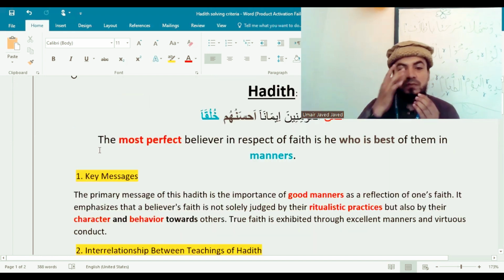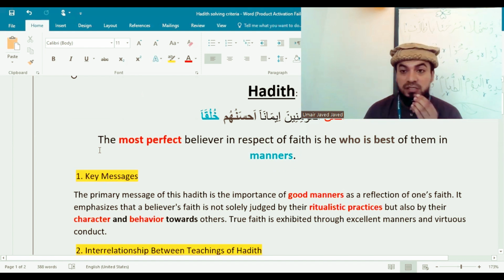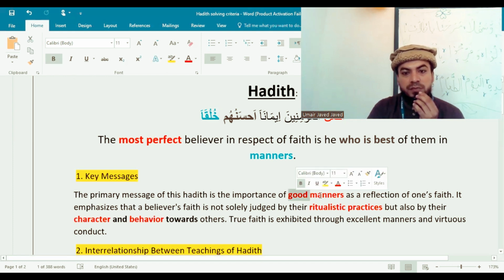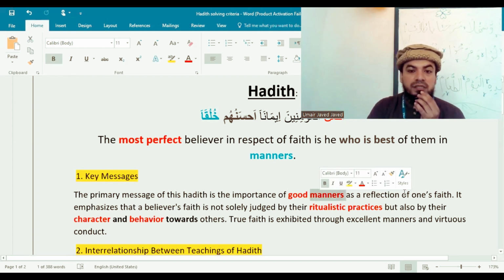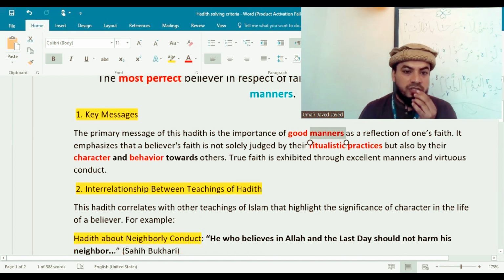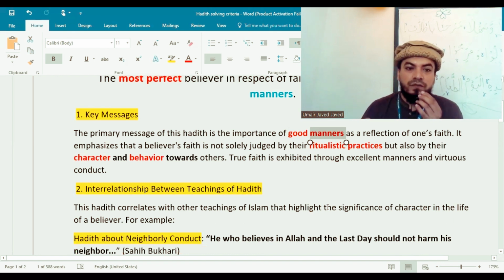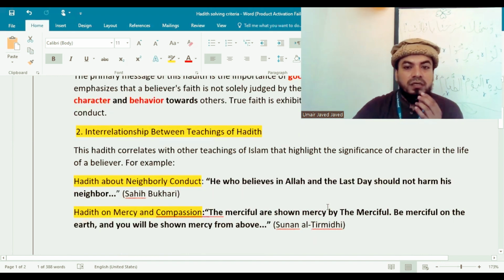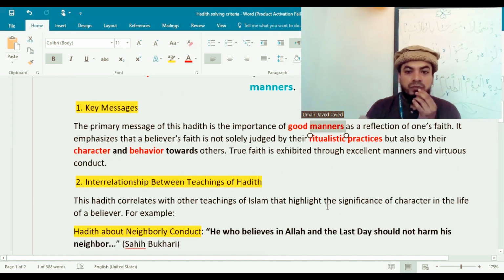Moving forward, according to the SLO, the next point is key messages: you need to understand the core messages and the main theme of the hadith. In this hadith, the last Prophet sallallahu alaihi wasallam discusses good manners and the judgment of faith by character and behavior. The next point is the interrelationship between the teachings of ahadith. You need to understand the significance of character in the life of a believer.